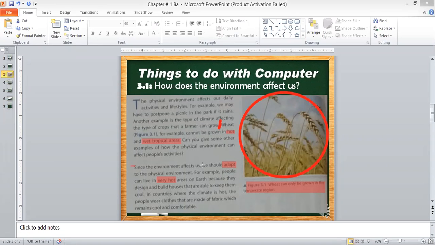Our crops will be decided by the weather or the climate, because if the climate is not good for 1 or 2 or 3 months, then the crop will not be good. So the physical environment will affect our crops, our activities, our houses, our clothes. So yes, it will affect us in many ways.